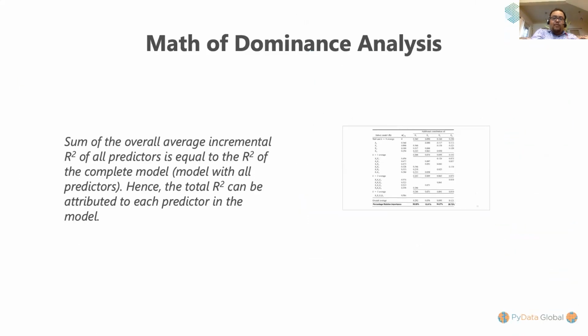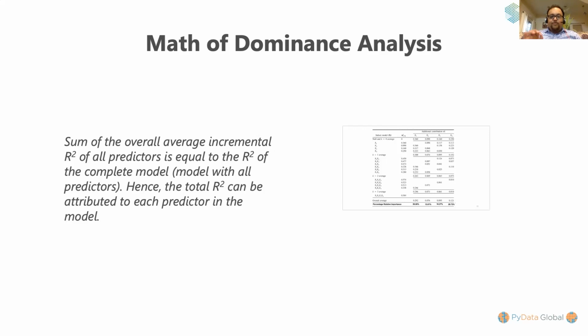Now, the math of dominance analysis is pretty much derived from the math of Shapley values, right? So if there are n features, a total of 2^n - 1 models would have to be built. We are subtracting 1 from 2^n because we cannot build a model with no features. So if we have a total of 4 features, we'll have 15 models. For each subset model, we evaluate the average incremental R squared contribution of each feature.